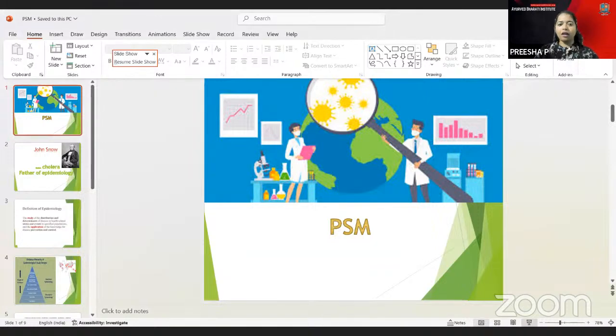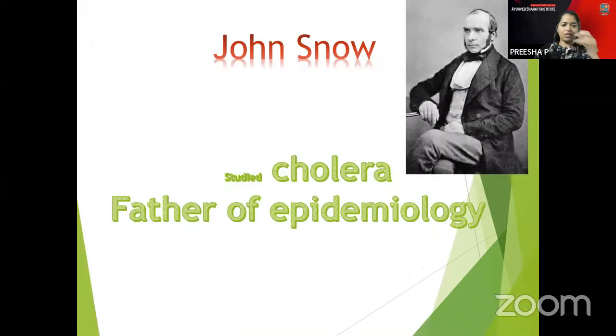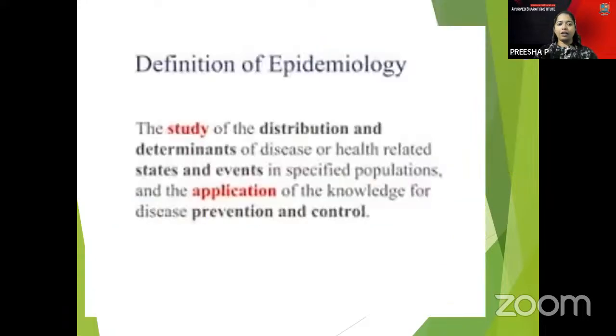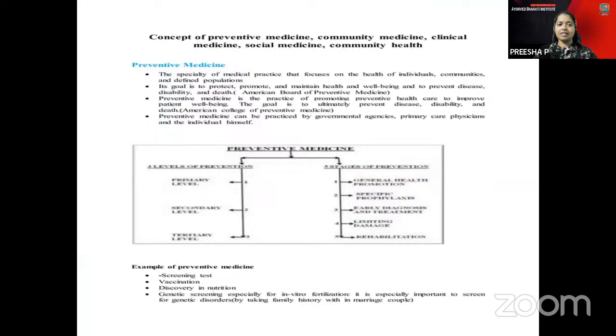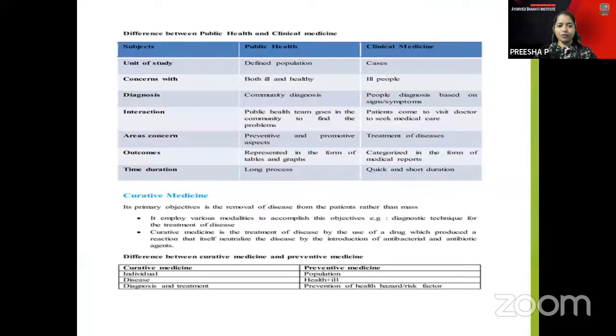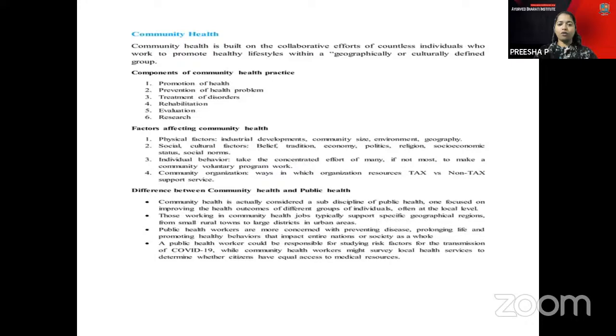You have John Snow, who is considered the father of epidemiology. And here you have the epidemiological study designs, the preventive design, the public health, the unit of study, the areas of concern and the shortcomings. Also, community health is maintained there.